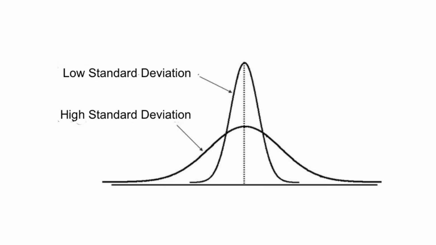Not as beautiful as my diagrams, but this is another example of a chart that shows you what standard deviations look like. The graph with the narrower width is a graph with lower standard deviation, and the graph which is sloped wider has a higher standard deviation.